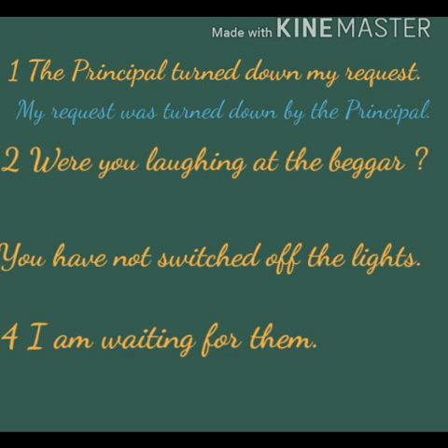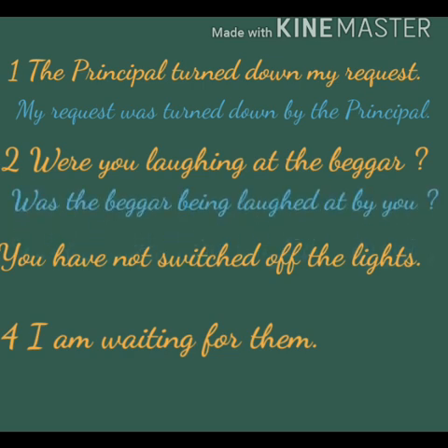Was the beggar. Laughing will change into being plus the third form of the verb, laughed. So the right answer is, was the beggar being laughed at by you?